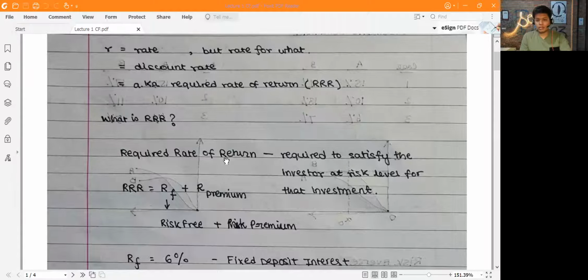And any return that I get in excess of 6%, let's say I get a return of 11%, so this 5% in addition to the existing 6% would be my risk premium. Again, risk premium is not risk. Risk premium is the premium that I expect because I'm taking a risk. If I'm taking a lot of risk, I'll probably expect like 14-15%. But if I'm taking a lower risk, I'll be happy with maybe 8 or 9%. So risk premium is the amount of excess return over the risk-free rate that I would require.